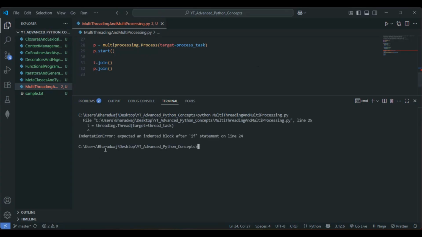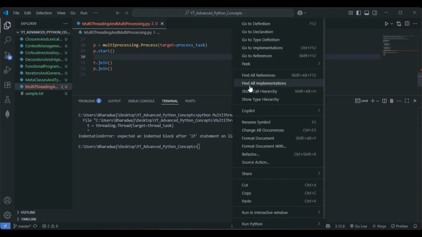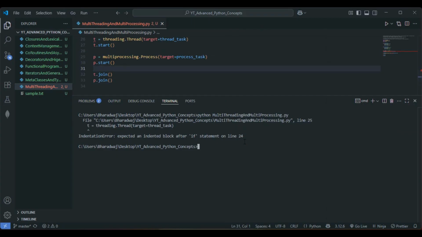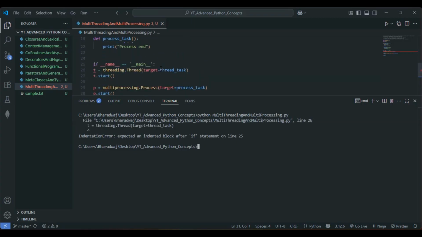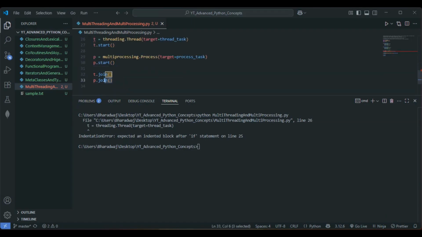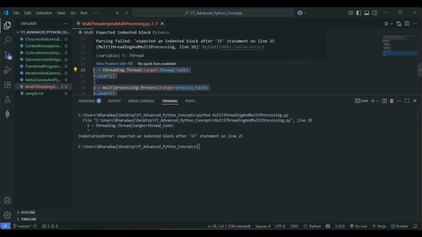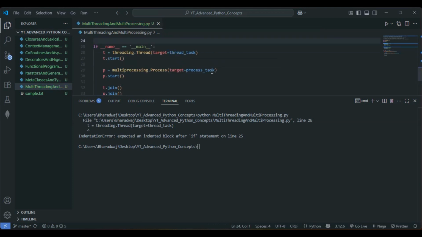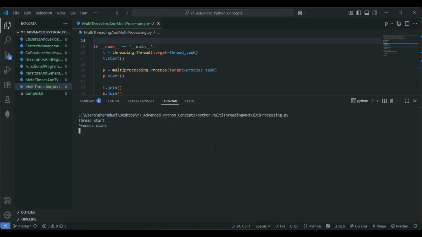Yeah, we are getting the indentation error. Expected an indented block after if statement in line number 24. So let me format the code once. Now let me clear this and run this one. Still in line number 25. So this is asking for the indentation, right? Let me select this from here to here and press the tab. Now this has to work if it was the indentation error. Let me run this one. Yeah, now this is working.